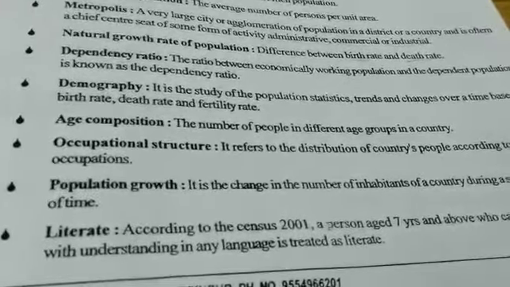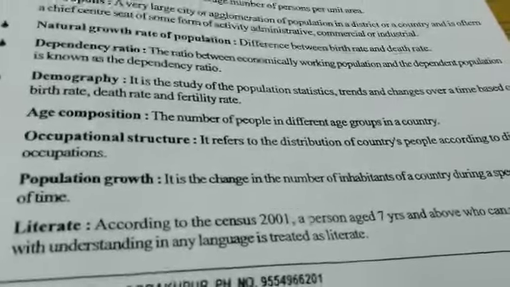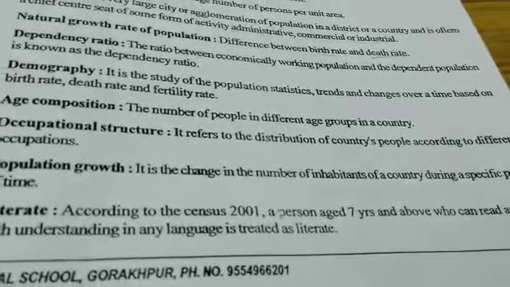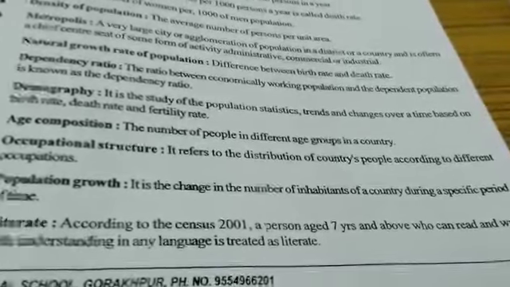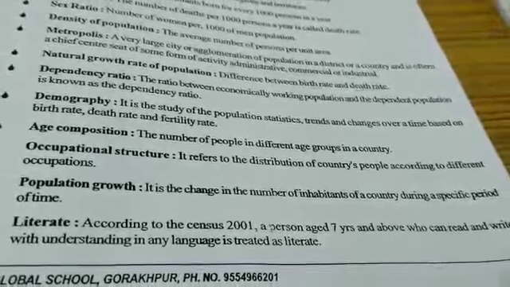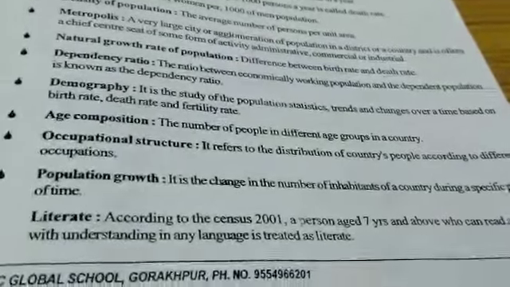Now, literate. How many people are literate in a country? According to census 2001, a person aged 7 years and above who can read and write with understanding in any language is treated as literate, meaning those who can read and write in any language can be considered literate.